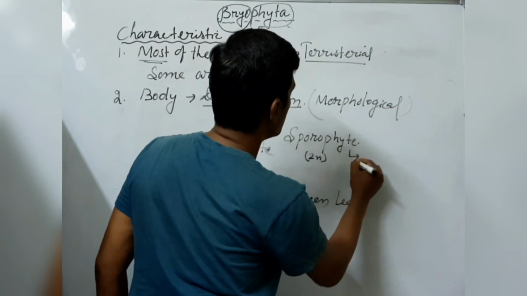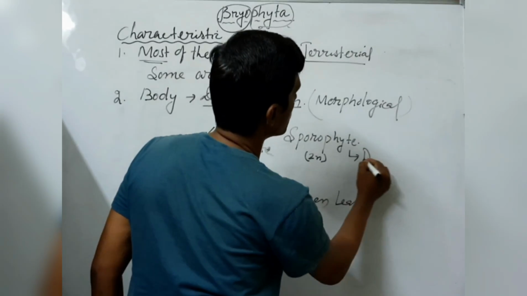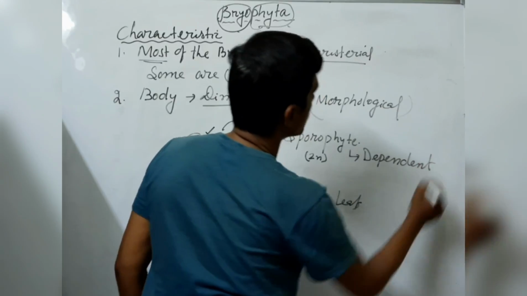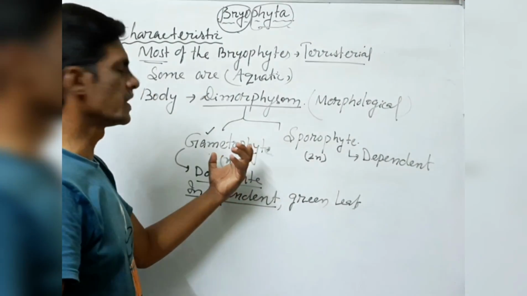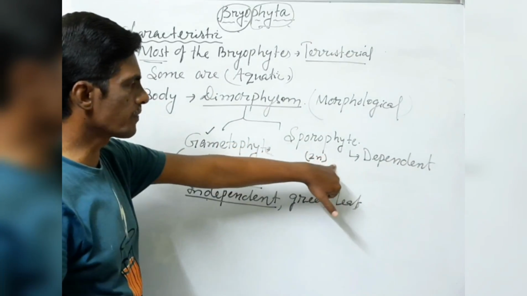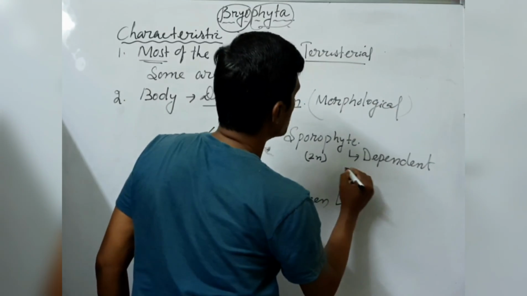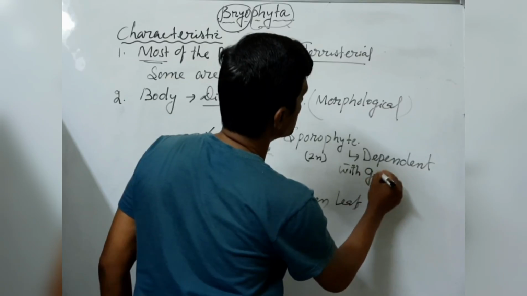Sporophytes are dependent. Here I wrote independent, here dependent. These are the dependent stage of bryophytes. And they depend on whom? They depend on the gametophyte for nutrition, because the sporophyte gets nutrients from the gametophyte. So they are dependent on the gametophyte.